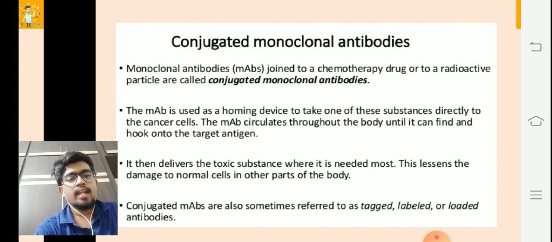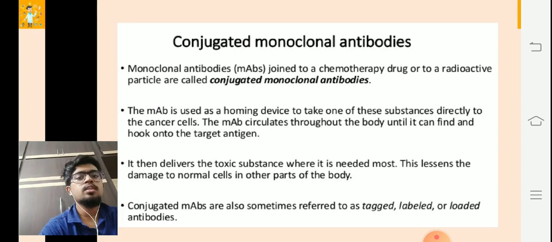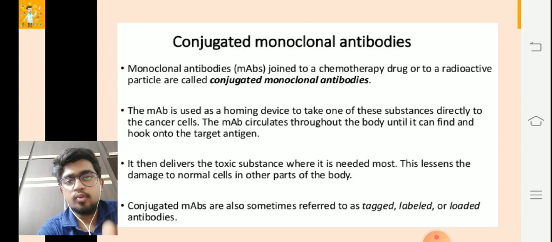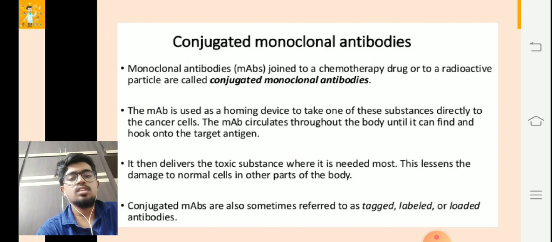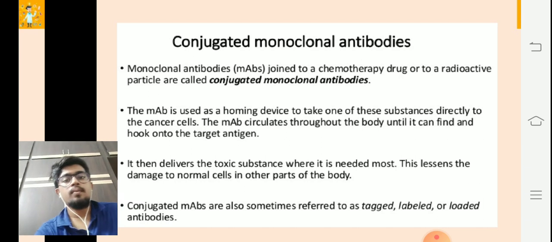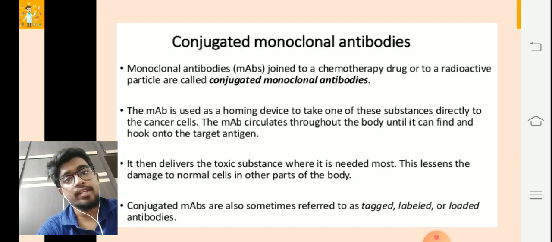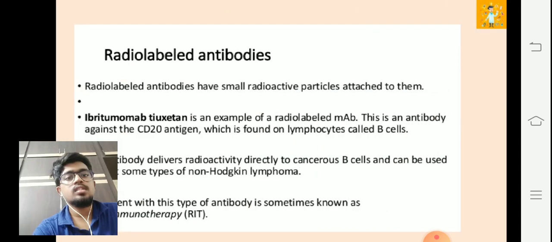Conjugated monoclonal antibodies, or MABs, are also sometimes referred to as tagged, labeled, or loaded antibodies. These are a few terms which are used by scientists in various research papers, so that this terminology helps people understand that these are conjugated. So this is how conjugated antibodies act.